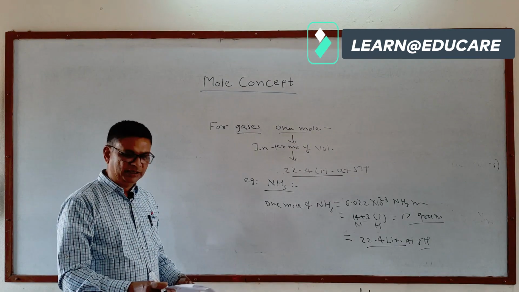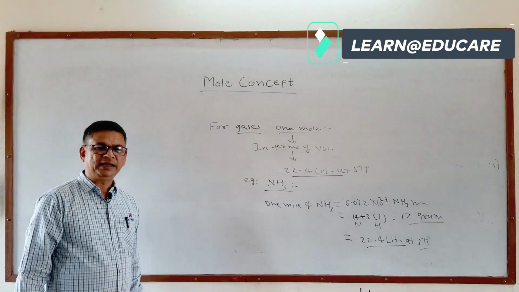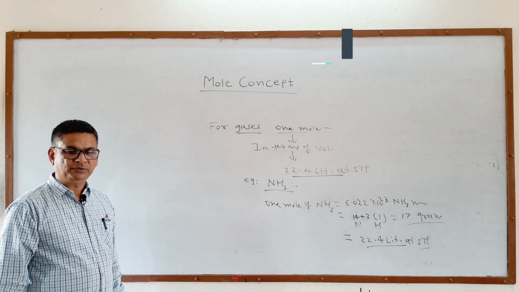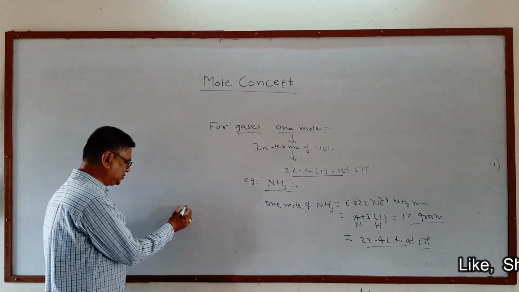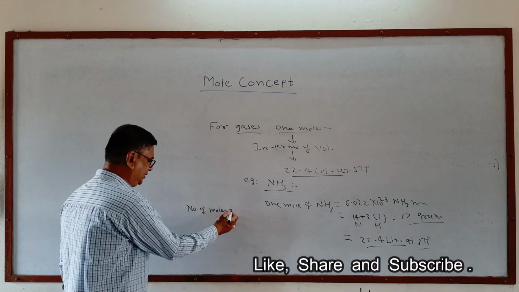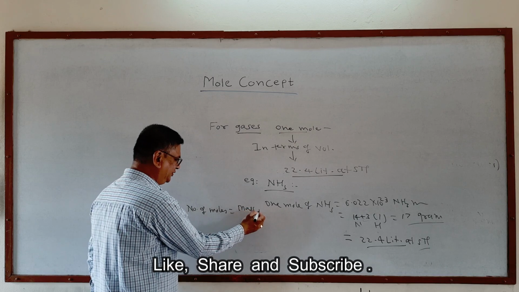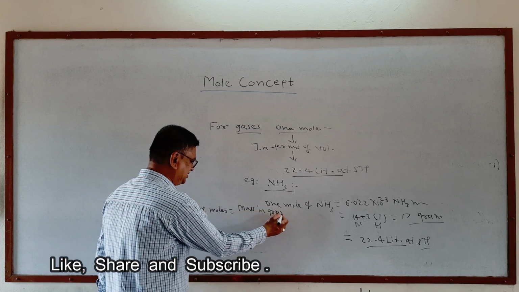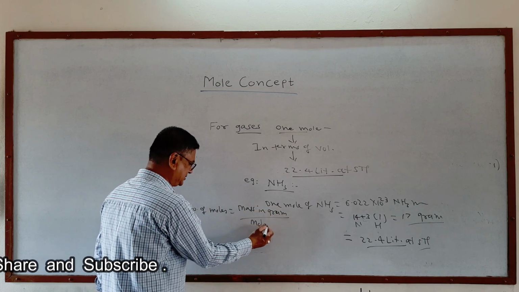This is for ammonia. In many calculations in chemistry we need to calculate the number of moles, and for that we can use the relationship: number of moles is equal to the mass in grams of a given substance upon its molar mass.